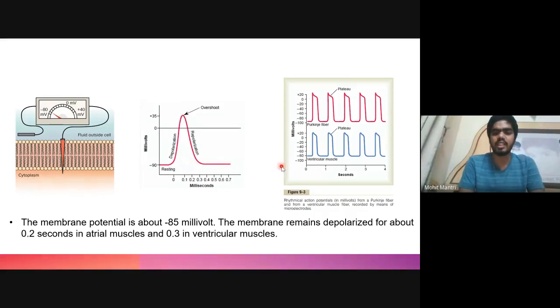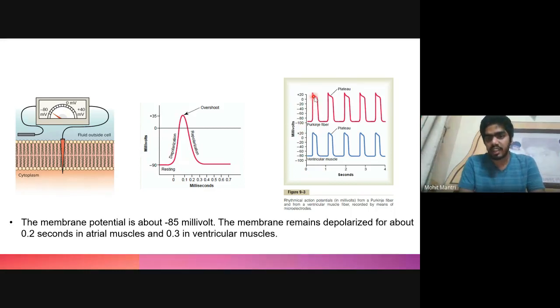But this is not the case in cardiac muscle. In cardiac muscle, the resting potential is around minus 85 millivolt, which rises during depolarization up to plus 20 millivolt, and then it remains depolarized for around 0.2 second in atrial muscle and around 0.3 second in ventricular muscle, and only after that does it repolarize back to the resting membrane potential.